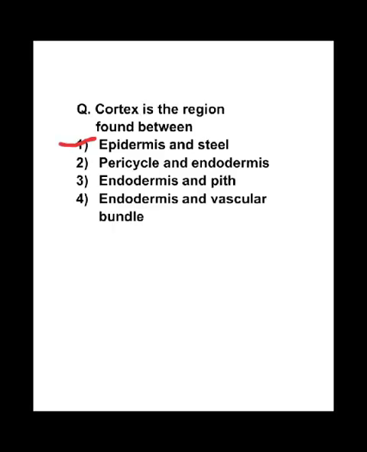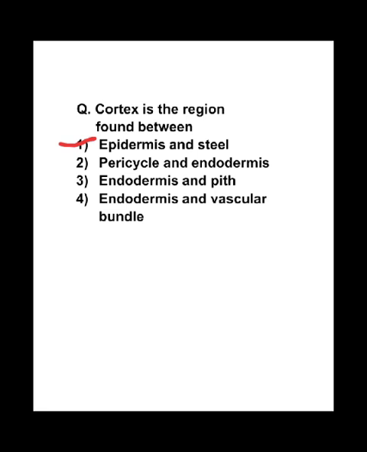Now we are going to discuss most important and repeated questions of NEET exam. Question first: cortex is the region found between. Options are epidermis and stele, pericycle and endodermis, endodermis and pith, endodermis and vascular bundle. Correct answer is option 1, epidermis and stele.